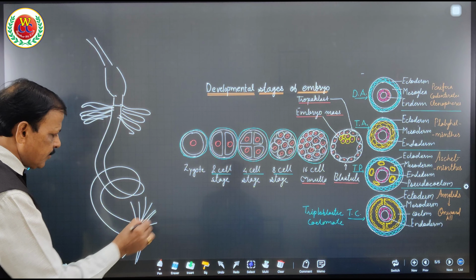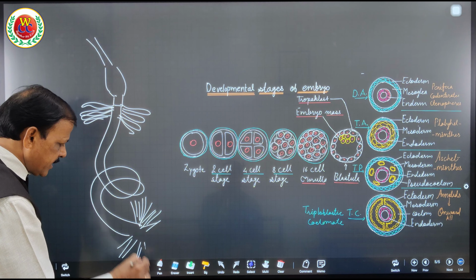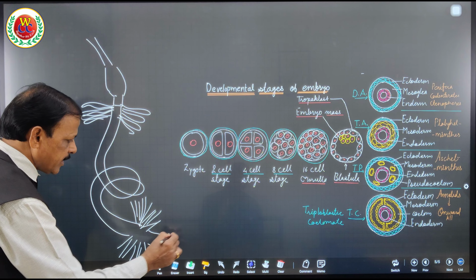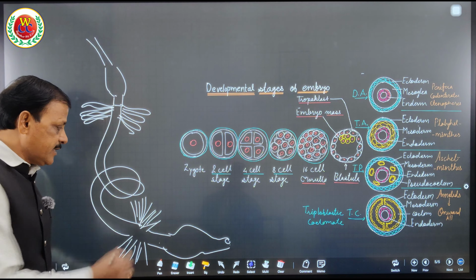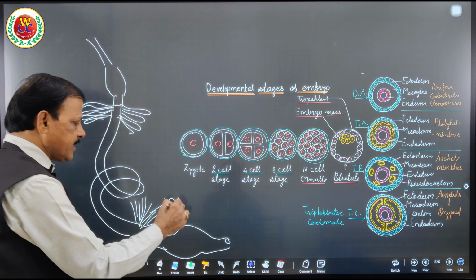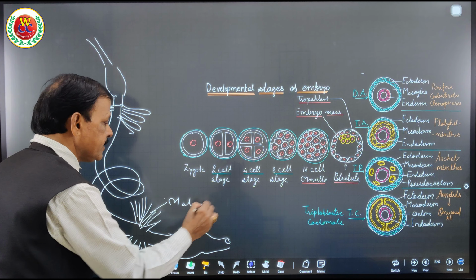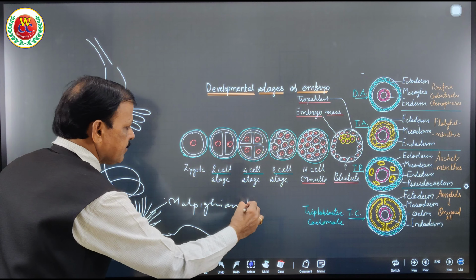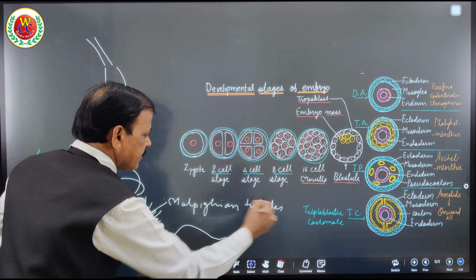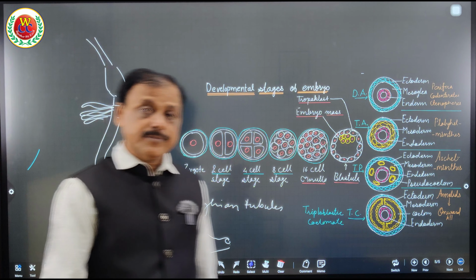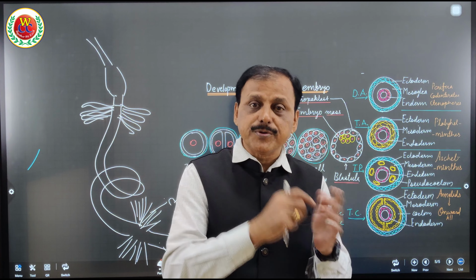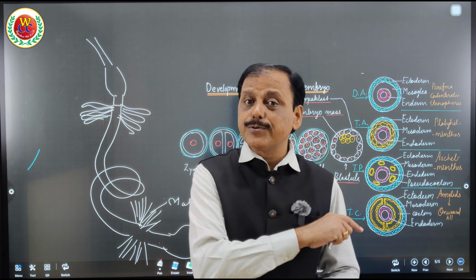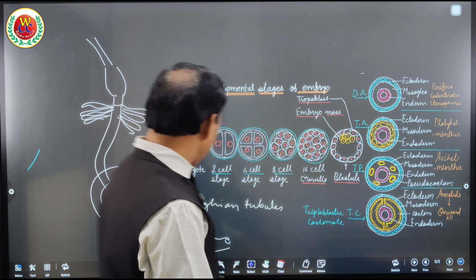About 160 to 169 Malpighian tubules are present in them. This is the rectum and anus. These are the Malpighian tubules for excretion. What does it mean? Removal of nitrogenous waste in the form of uric acid. Therefore, they are uricotelic. That is also very important. I hope you got it.